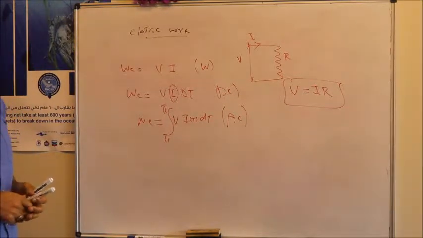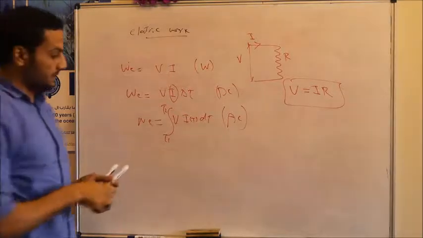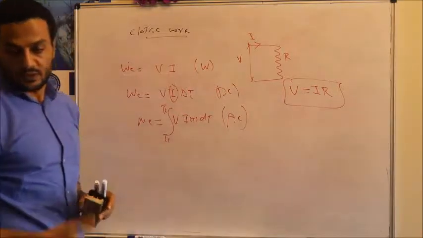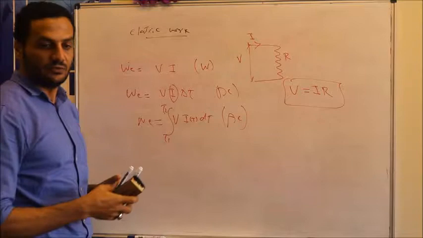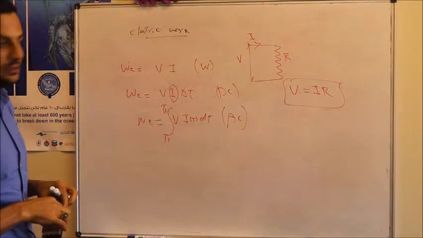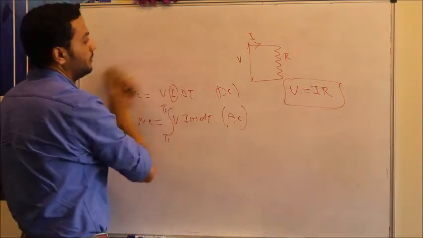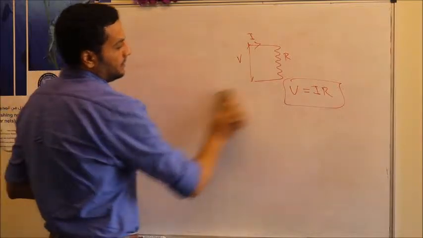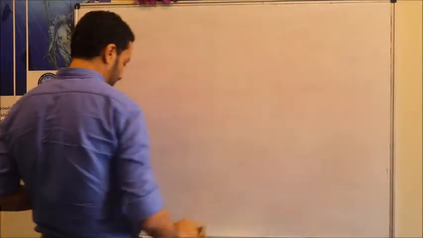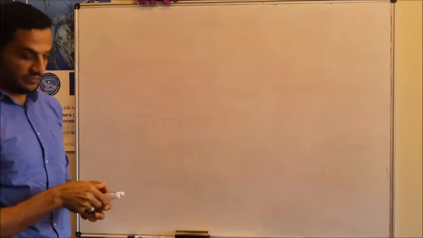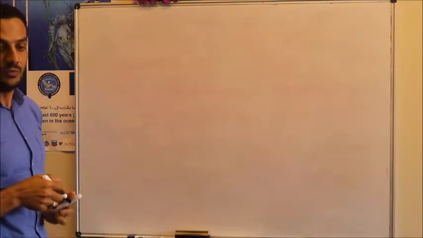This is regarding the electrical work. If we move to another kind of work, which is the mechanical form of work, the other form of work are most commonly mechanical forms of work.